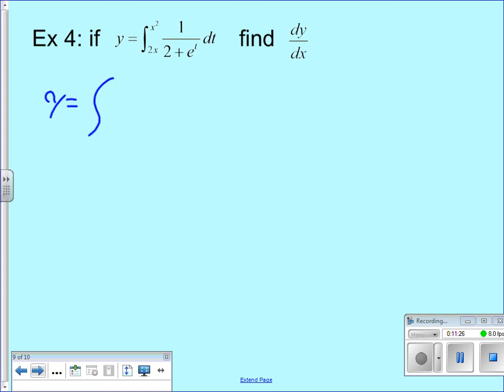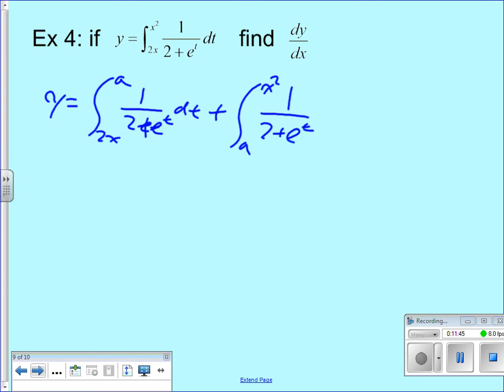y equals the integral from 2x to some constant of 1 over 2 plus e to the t dt plus that constant to x squared of 1 over 2 plus e to the t dt. Remember, we have a rule that says we can just go ahead and separate it out. We can combine two up, we can break two up, as long as the upper bound of the first one is the same as the lower bound of the second one. So you split it up into two. We did this in some of your practice. Oh, we got to screw around with this one here.